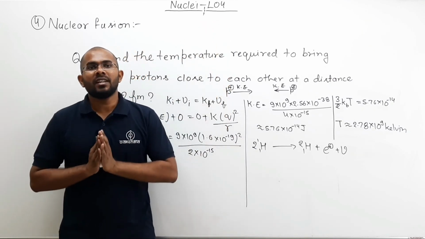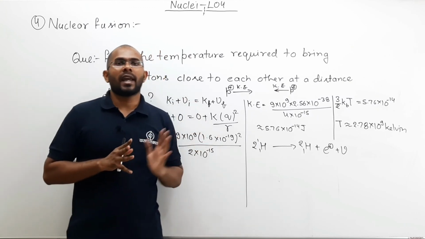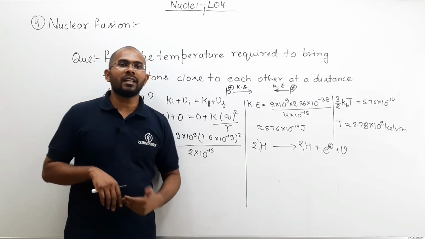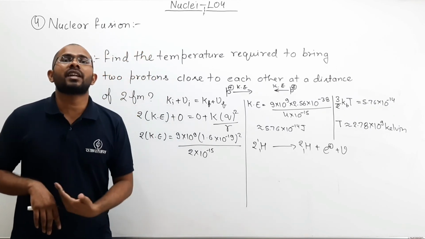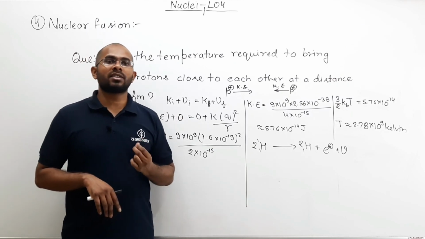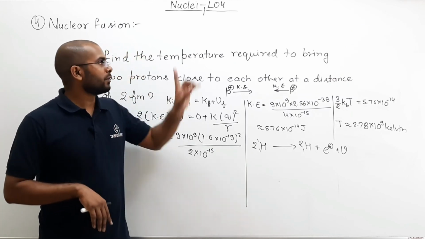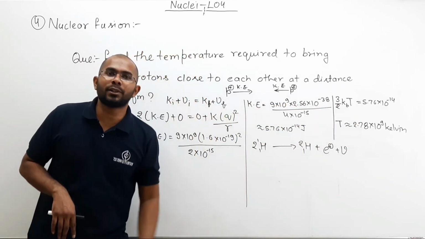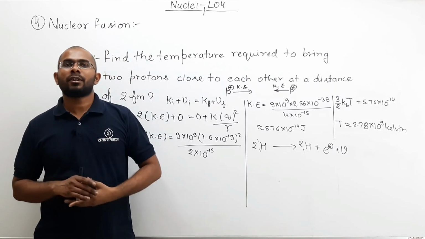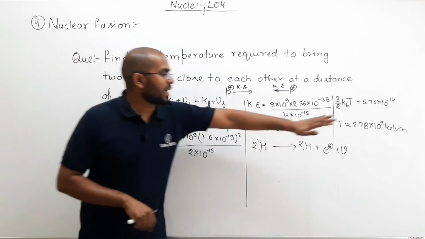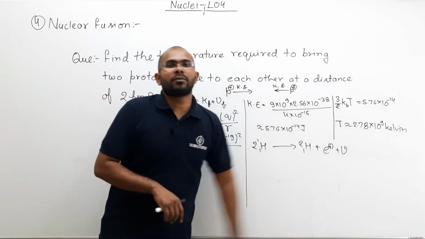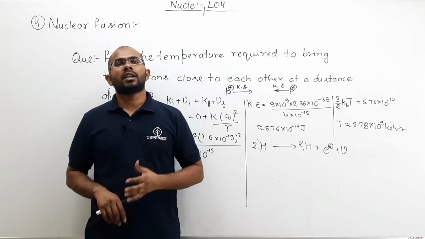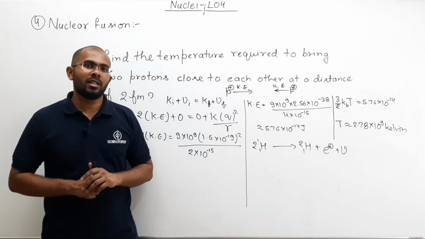So in this way we can understand fusion and fission reaction. In today's lecture we have seen how we can use fission reaction to produce electricity, and why fusion reaction cannot be used, or it is very difficult to use to generate electricity. Why is it difficult? Because the temperature required for fusion to take place is very high. We cannot achieve that temperature by normal means.